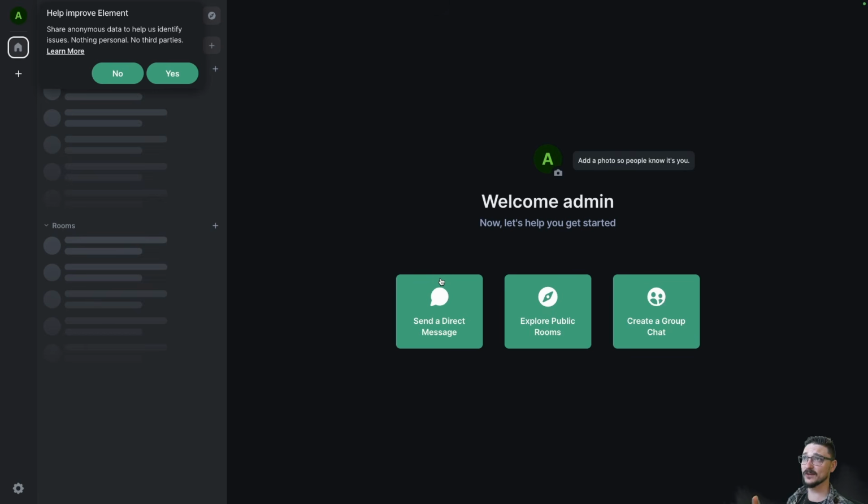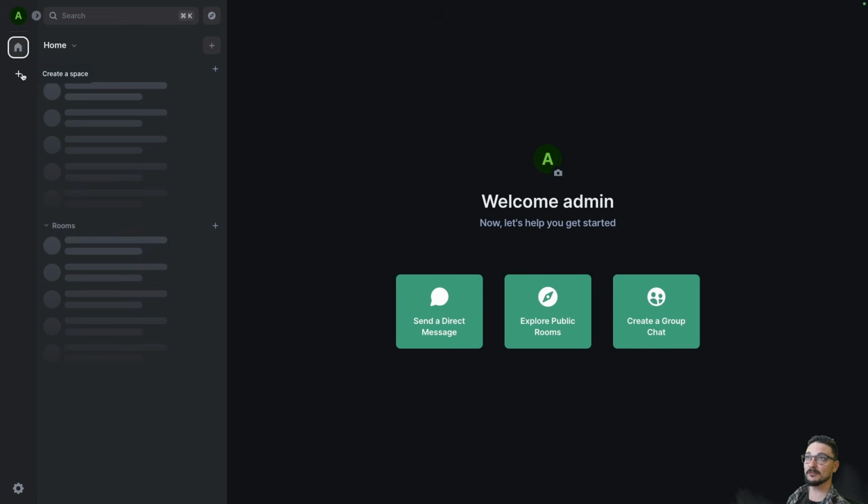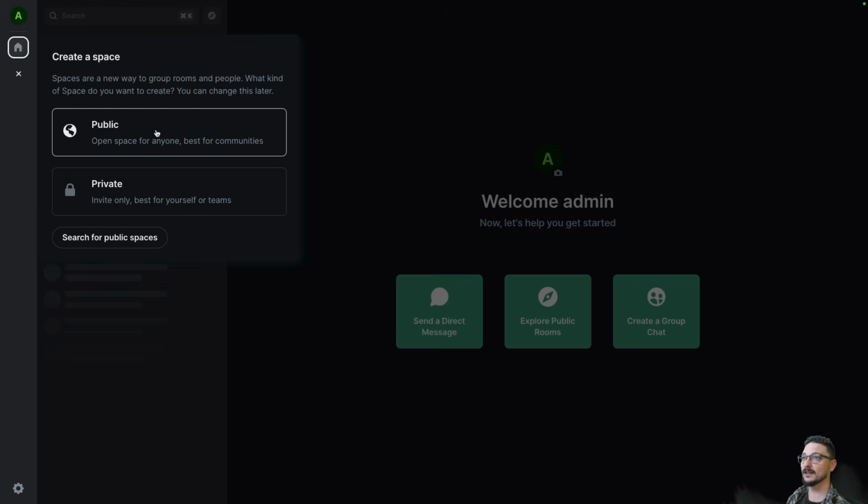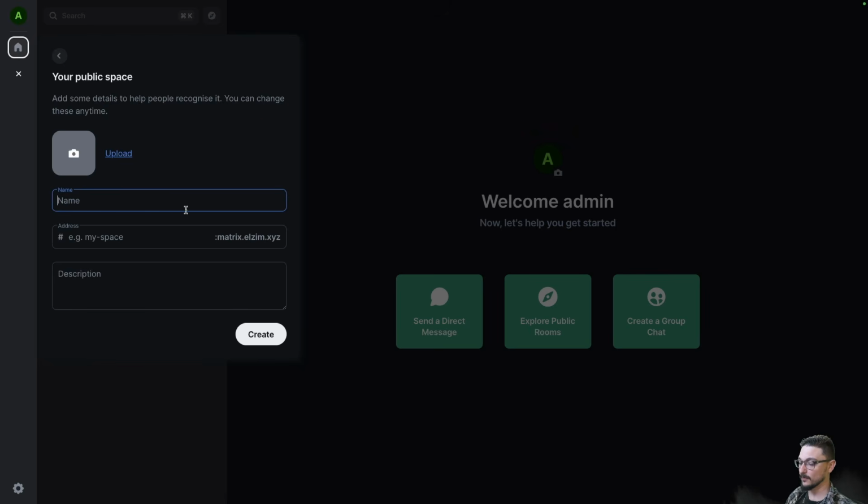This is a whole different server. You've seen I'm not in that TikTok one. There's no rooms or anything like this. We are in. Of course, it's all empty. There's no users here, but let's create a new room. Let's create a space. So hit here, and we'll make this one public, and we'll call this the Alzim space. Hit create.